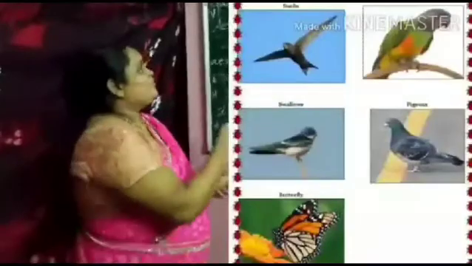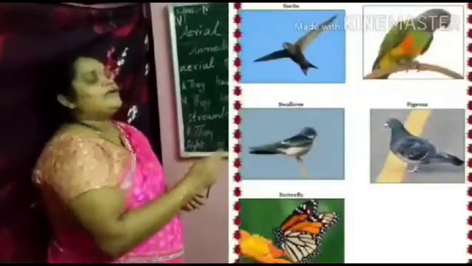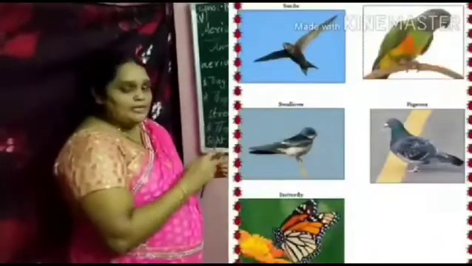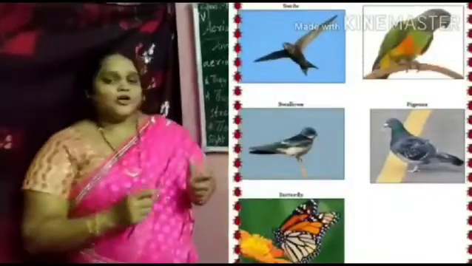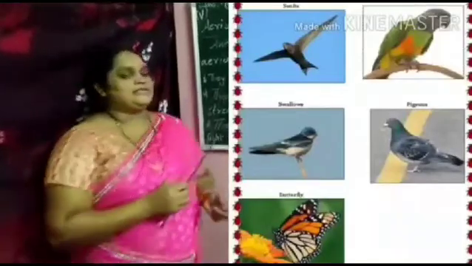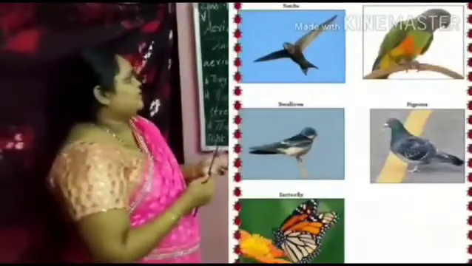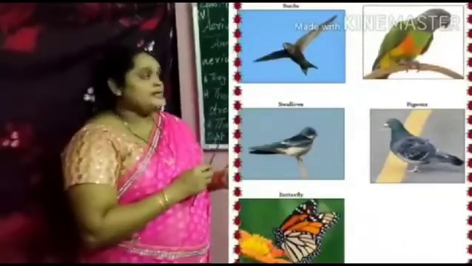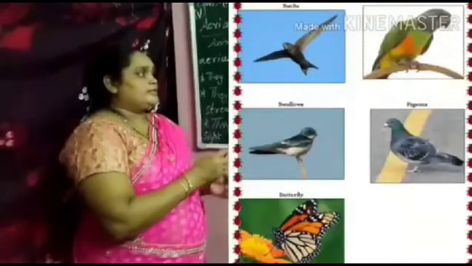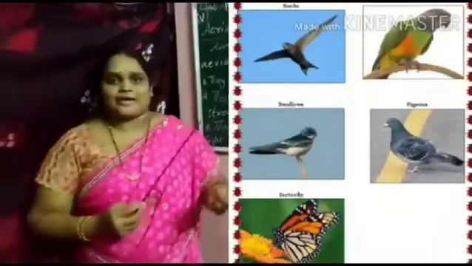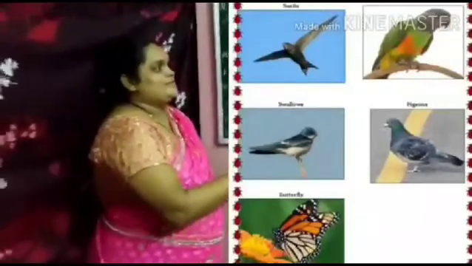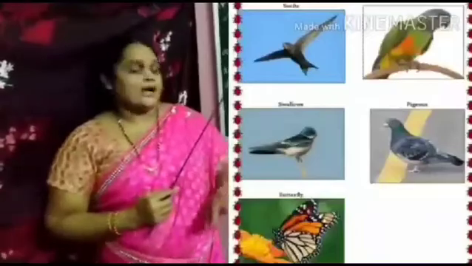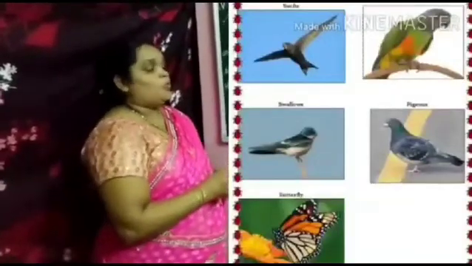Now the fifth group is aerial animals. The animals that fly in the air are called aerial animals. Examples for aerial animals: birds, such as vulture, sparrow, parrot, etc. Bees, flies, etc. Their adaptive features are that they have wings to fly.